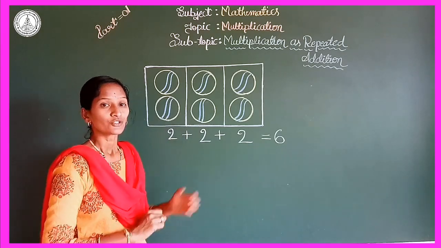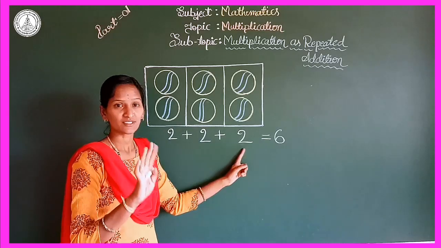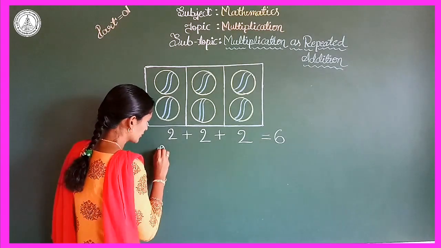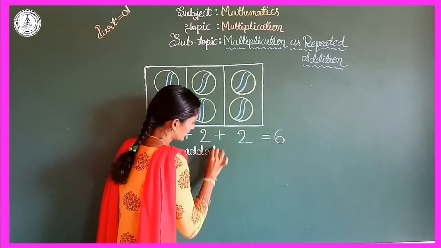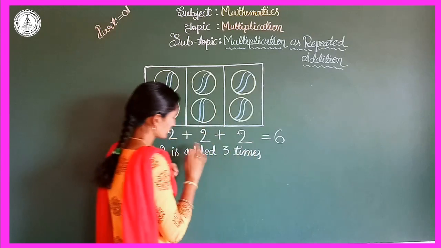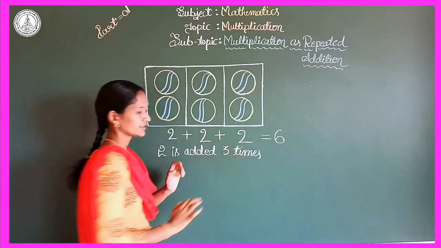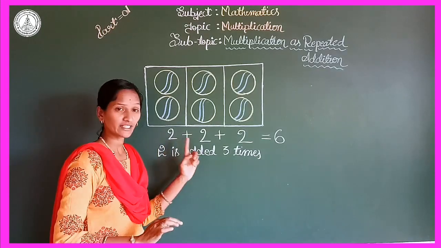So here 2 is added 3 times. 2 is added how many times? 3 times. See here, 1, 2, 3. In total, 3 times we added the same number, that is 2.